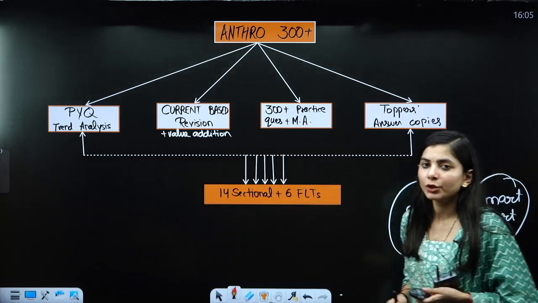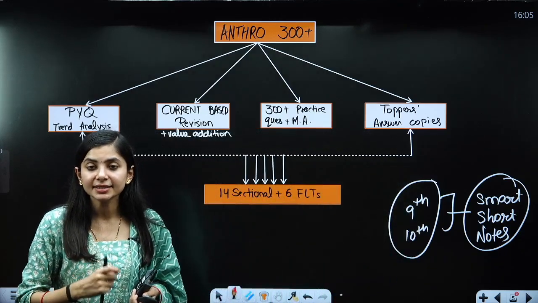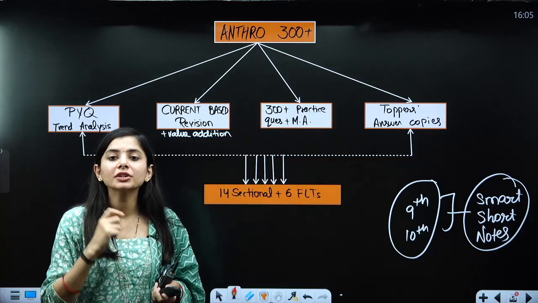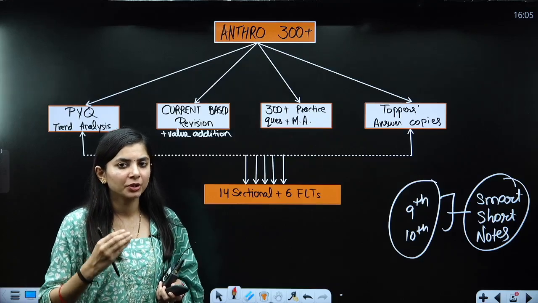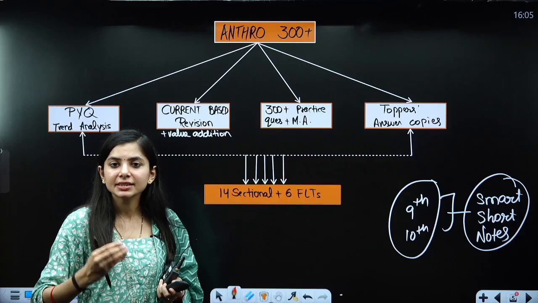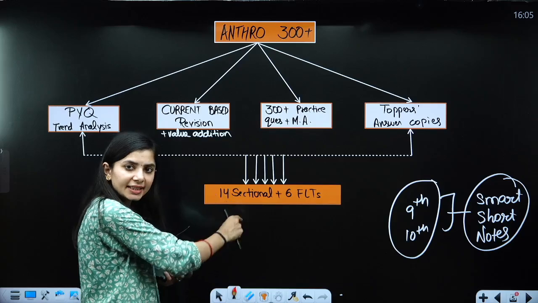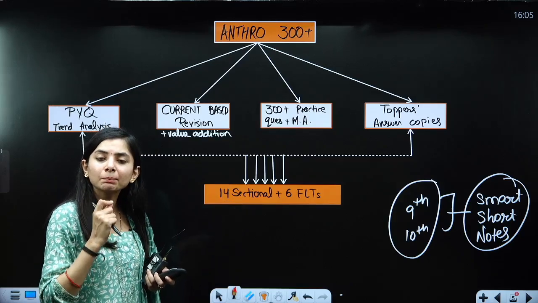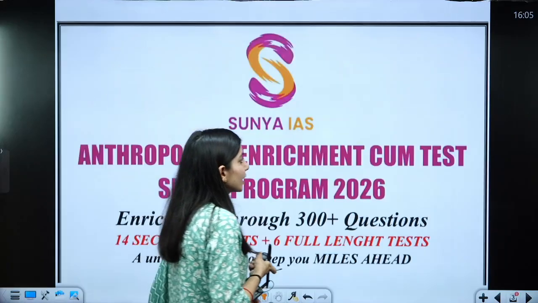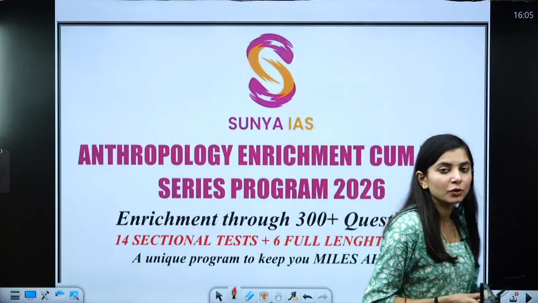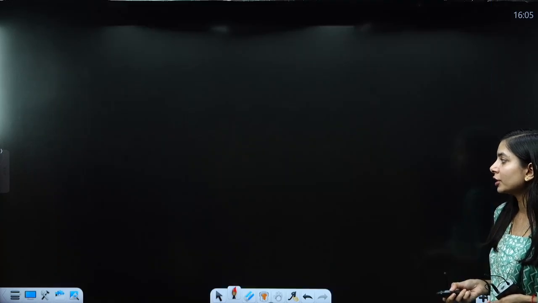Another thing I want to highlight is that these 14 sectional and 6 full length tests are being prepared on UPSC lines. For the last 2 years, 2023-2024, UPSC has been asking indirect, application based questions. So the tests are prepared completely on the line of UPSC. If you want to take that extra edge and take your preparation to the next level, join the course.